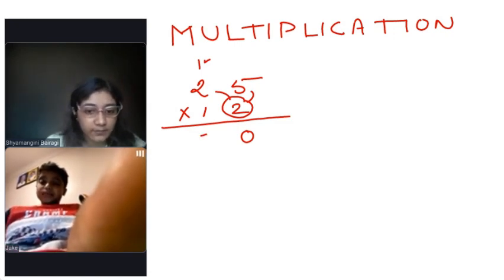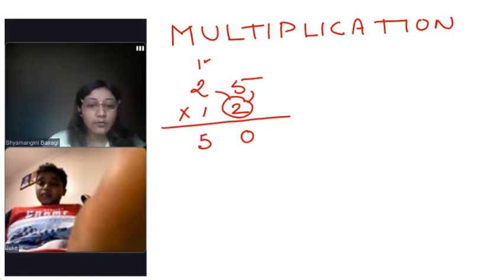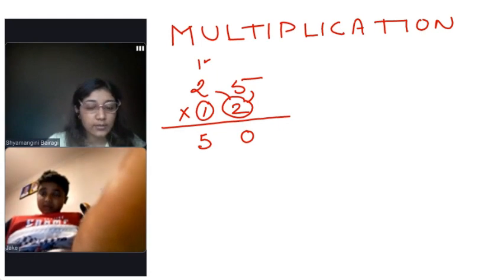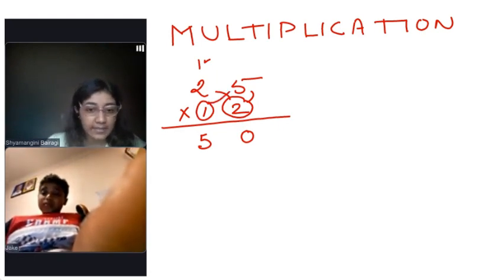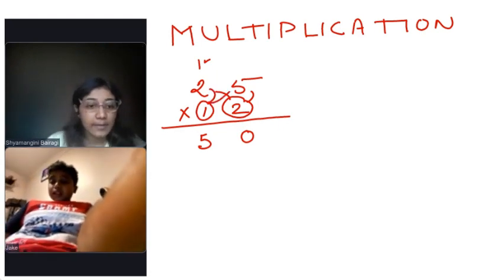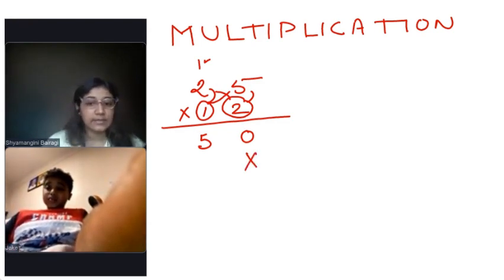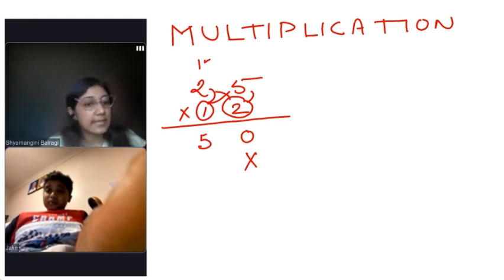5. Okay. Now we will repeat the same process, but this time we will multiply with 1, like 1 times 5 and then 1 times 2, like this. But the catch is we will leave this part. This part we will just put a cross and then start.